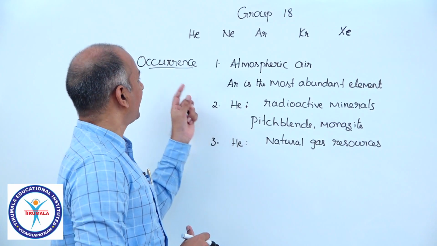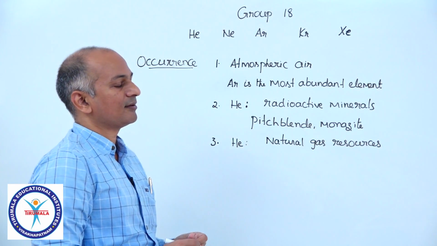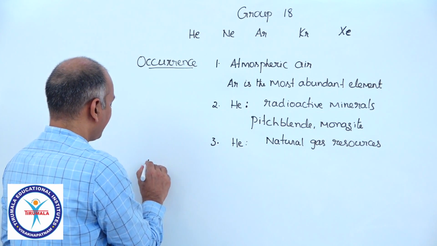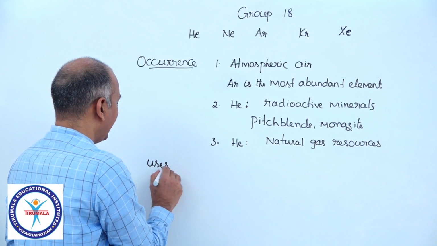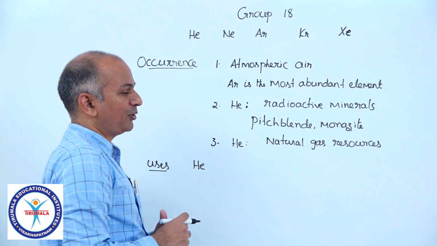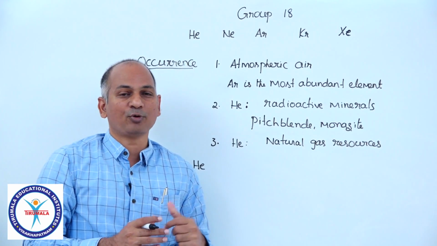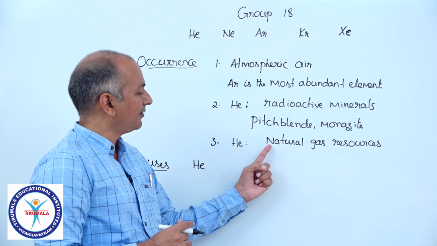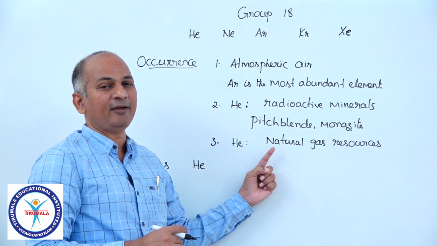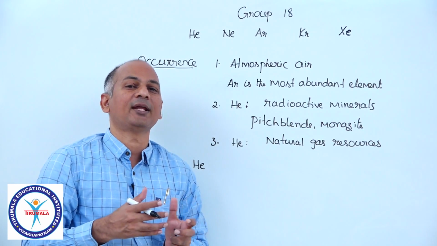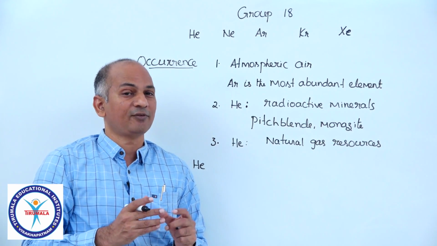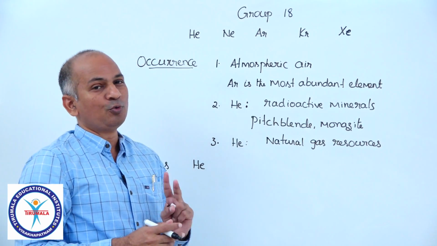Okay. So this is something about occurrence of these noble gases. If you come to uses, particularly helium. Do you know where this helium is used? I told you on a large scale it is extracted from natural gas resources. But why do we have to extract helium on a large scale? What will we do with that? So what are the uses of helium? I will tell you two main uses.